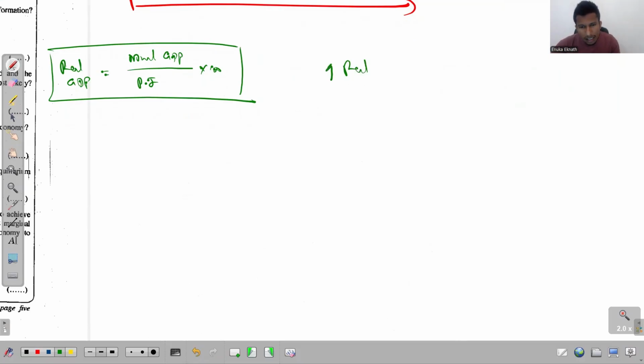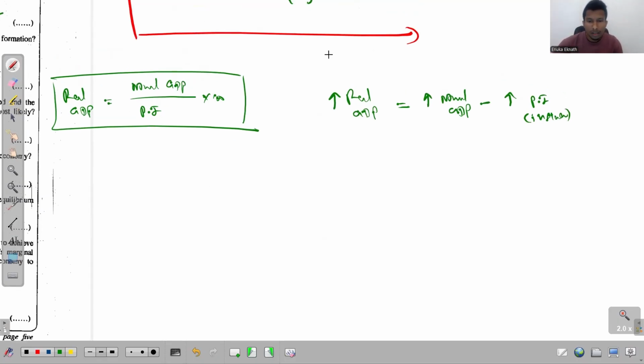Increase in real GDP is equal to, see, this is a division. If you convert this into log, division becomes a subtraction. You take the increase in nominal GDP and subtract the increase in price index, the rate of inflation. This is the growth rate rule. So if you get growth rates, this is what you do.